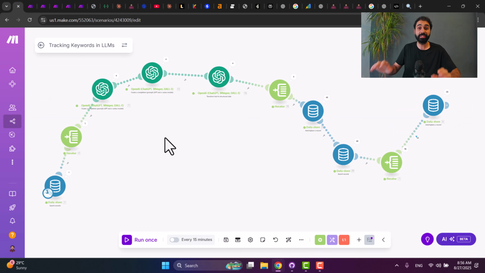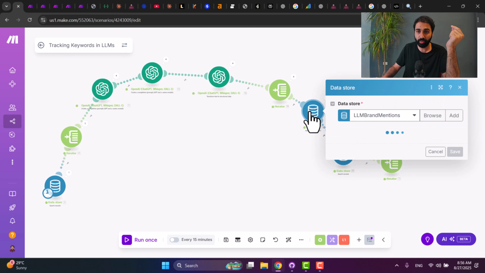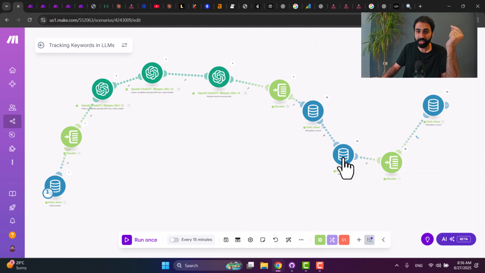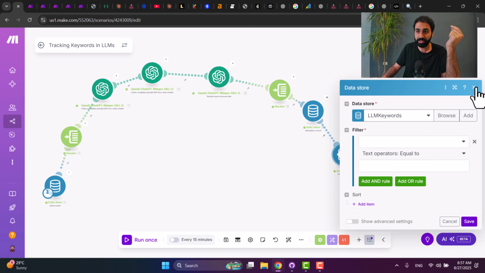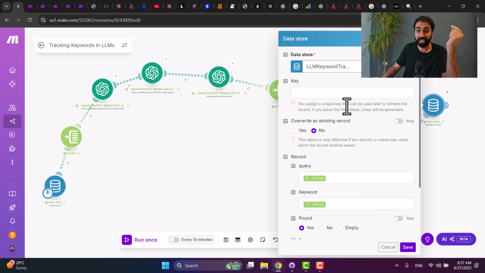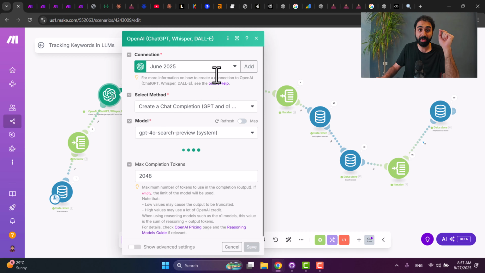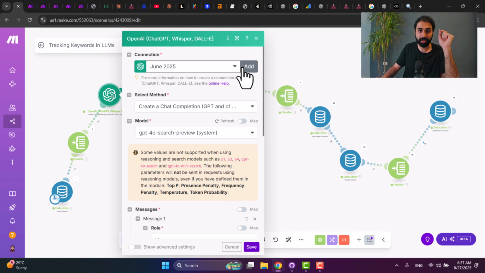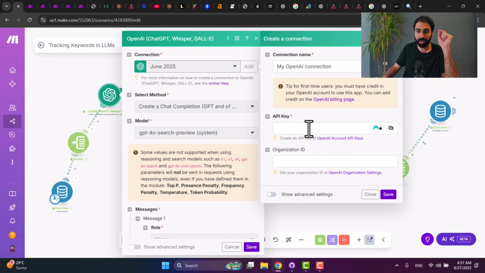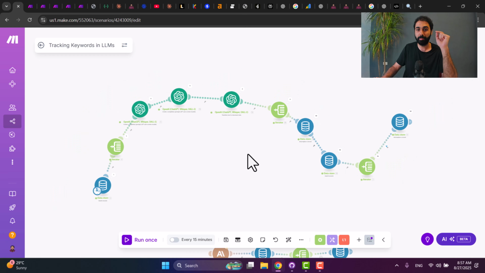So this is the first scenario you want to import. And one note, you need to configure all these data stores. This one with LM brand mentions, and this one with LM keywords, and this one with LM keyword tracking. And finally, don't forget to set up your OpenAI key here. To add a connection, you just add and enter your API key so you have access to OpenAI.